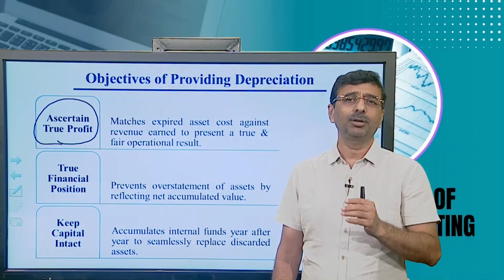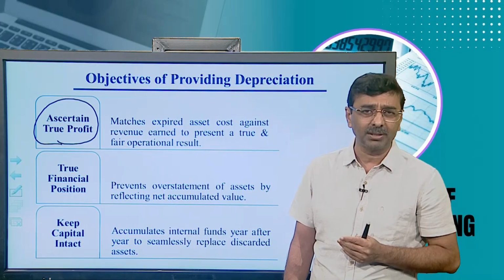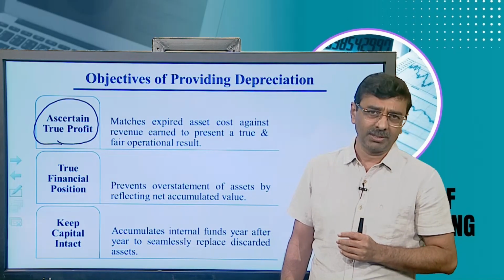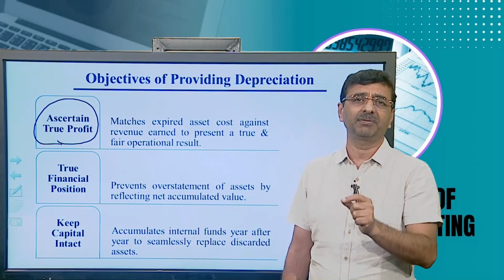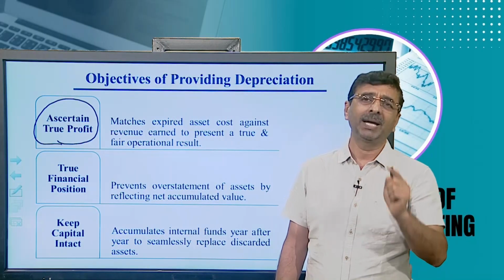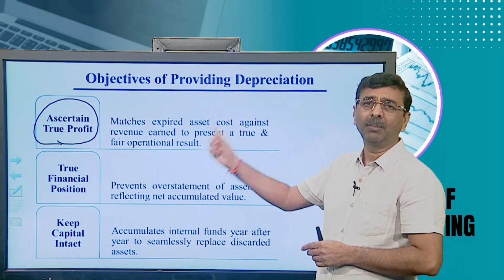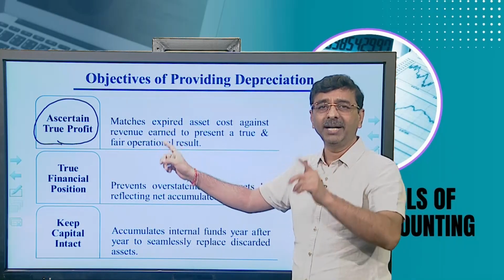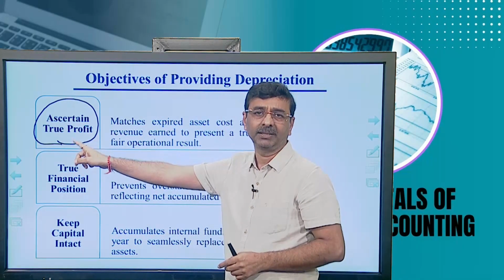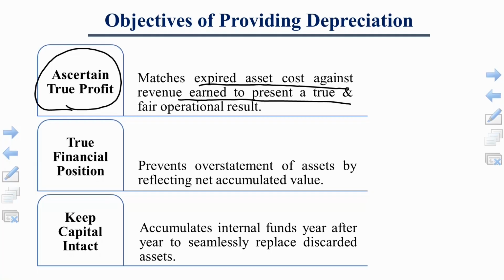Instead of recording the whole amount as an expense against the revenue generation, which would not be a right accounting transaction, we need to identify the actual usage of the asset in a specific period to match the cost against the revenue. That's why the amount of depreciation for the specific year is debited in the respective year to identify the actual profit, or true profit. So it matches an expired asset's cost against the revenue earned to present a true and fair operational result.